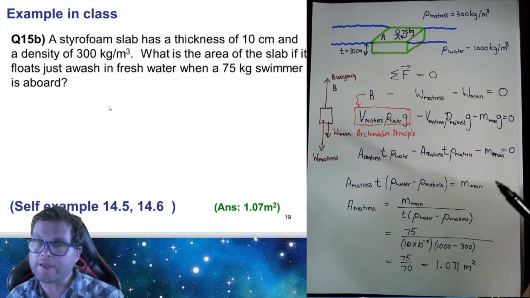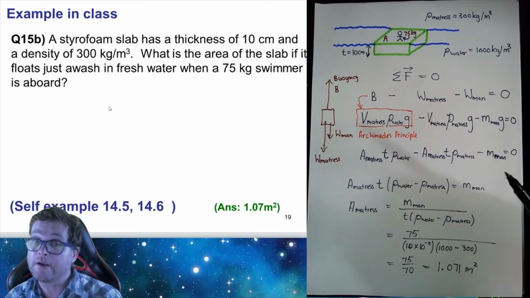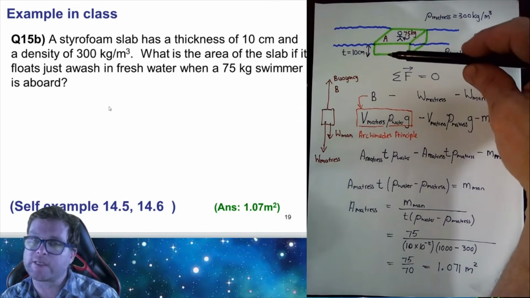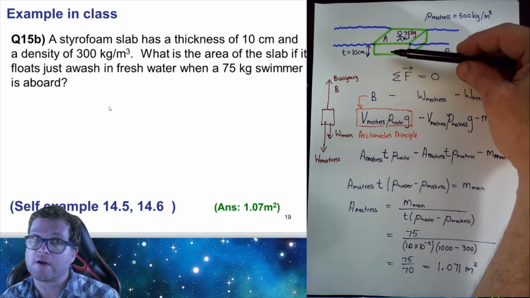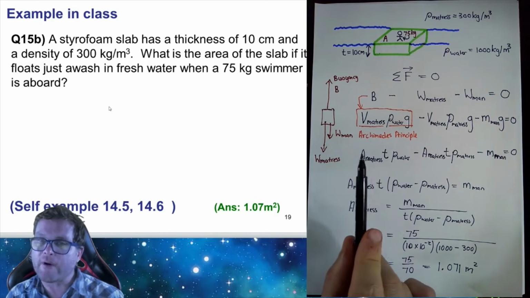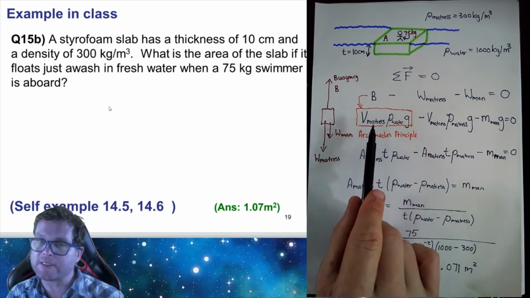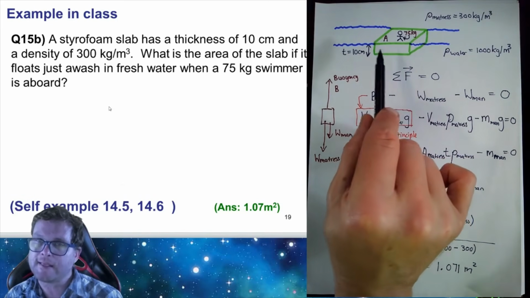If you look at how far we are along towards getting a solution, we're told that the mattress has a thickness of T equals 10 centimeters, and I've called its area A, which is what we're asked to solve for. So we can rewrite the volume of the mattress as the area of the mattress, that's this A at the top, times the thickness.